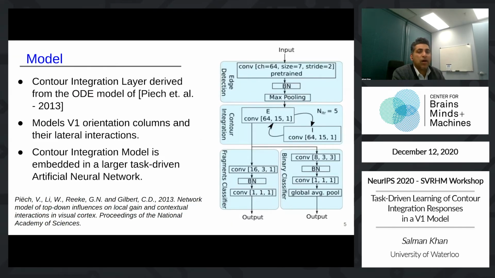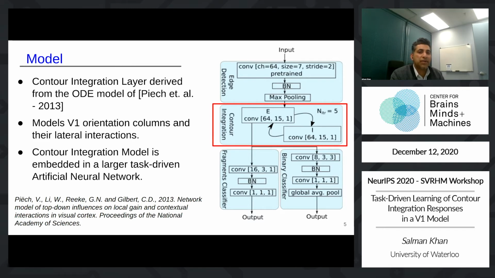Here's a high-level block diagram of our model. The most important part is the contour integration layer. It sits on top of a pre-trained edge extraction layer and models lateral interactions between component nodes. So in the brain, in addition to feed-forward connections, there are many lateral and feedback connections. It is thought that these secondary connections are responsible for contour integration, and with this layer, we try to model